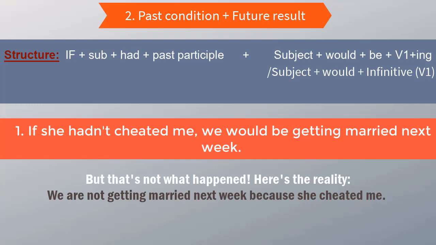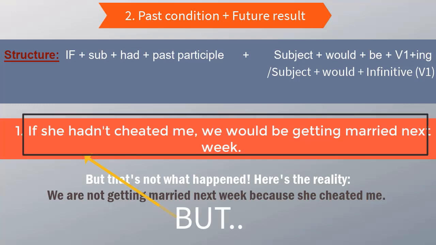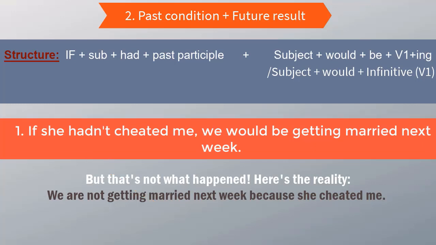The reality is we are not getting married next week because she cheated me. This is the real situation. But I'm imagining something that is contrary, that is opposite to reality, which is if she hadn't cheated me, we would be getting married next week. Getting the point? So we are showing a result or an effect in the future of a past condition.